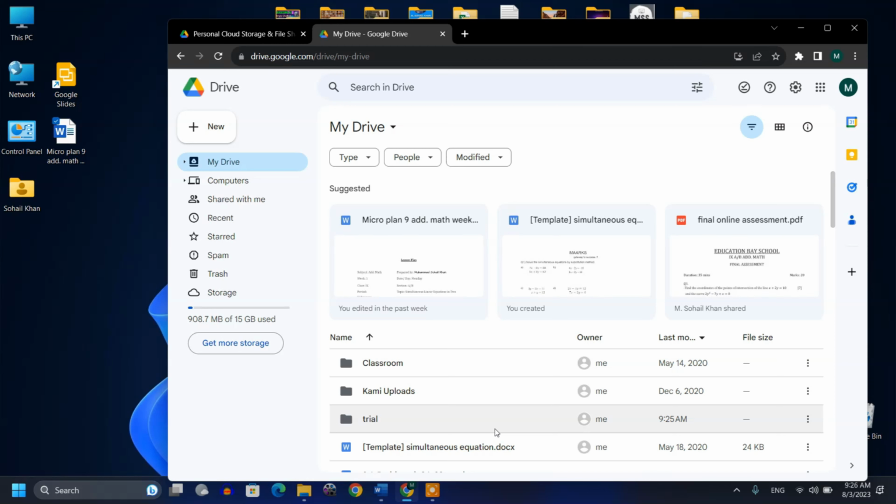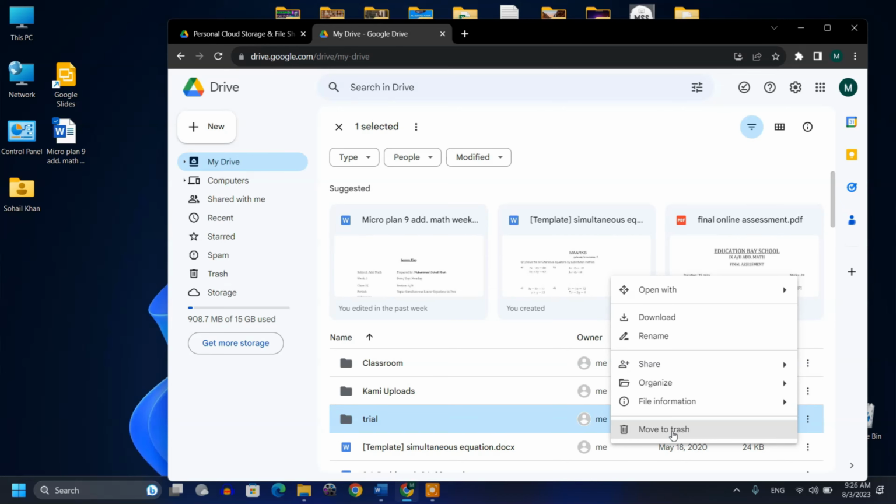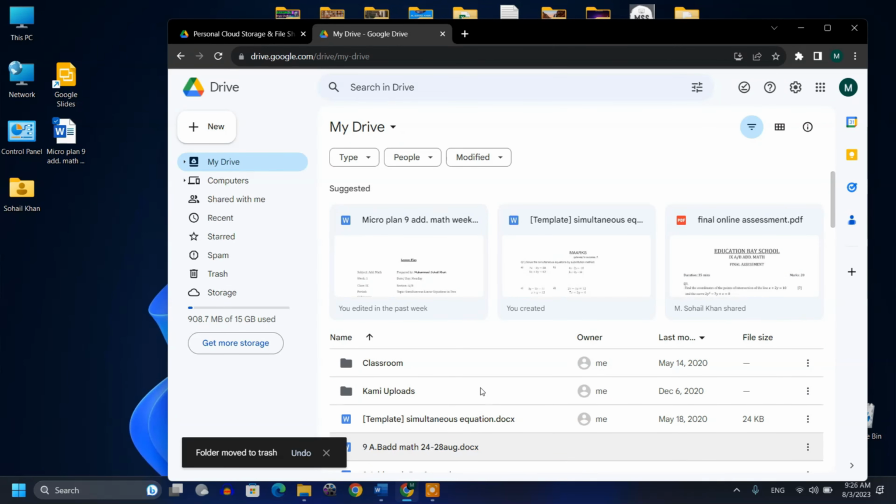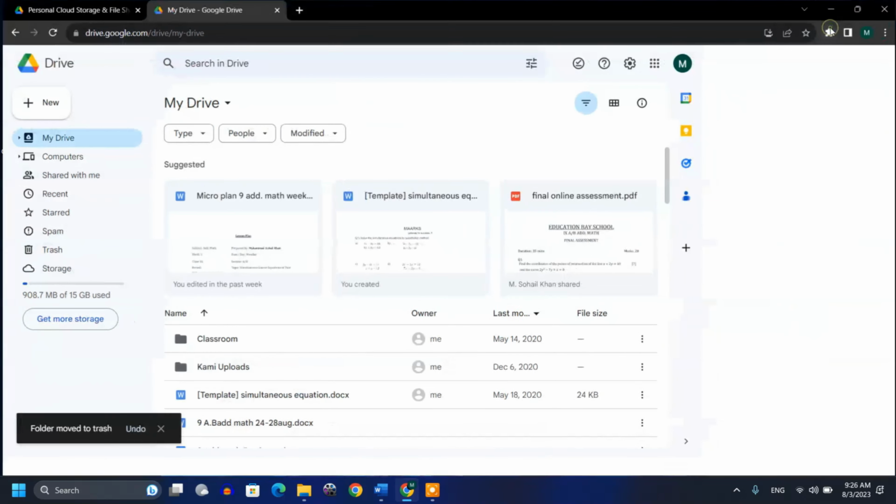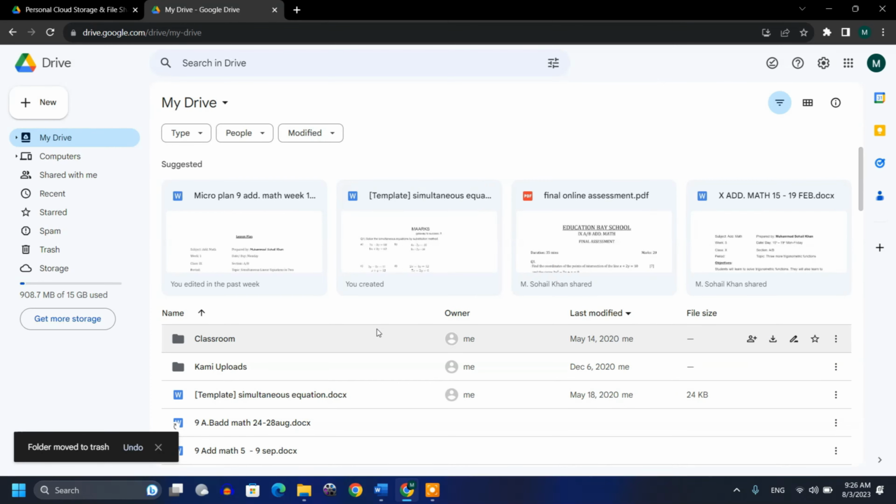In a later part of the video I'll tell you how to do it automatically, so that you need not upload your data every time. Now this was the first thing which I wanted to tell you. Now I'm just moving it to trash because right now I don't need it. Now we know that we can put our data here.